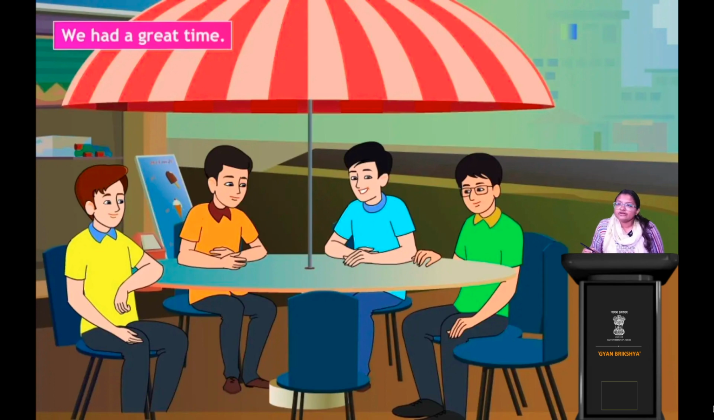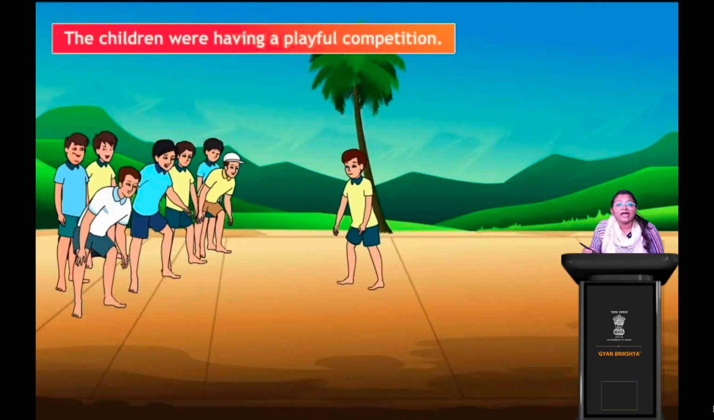Now next, what are these boys doing? They are playing, right? Kabaddi, possibly. The children were having a playful competition. So were having. Has, have, had, now having. So you understood the different forms. What are the different forms we have of the have verb? The different forms are has, have, had and having, right? The children were having a playful competition.